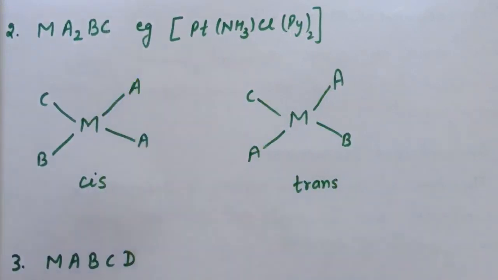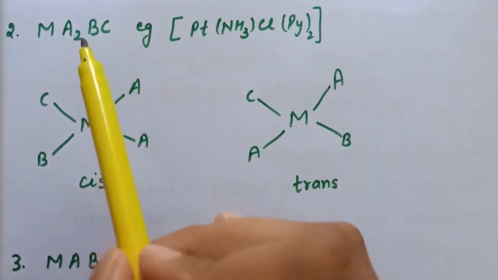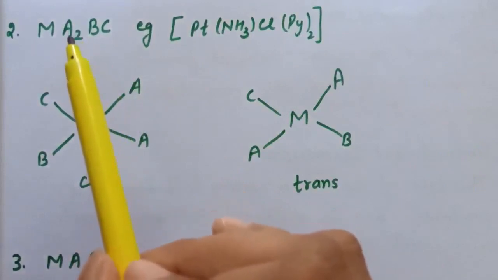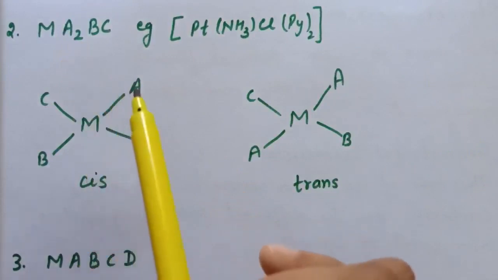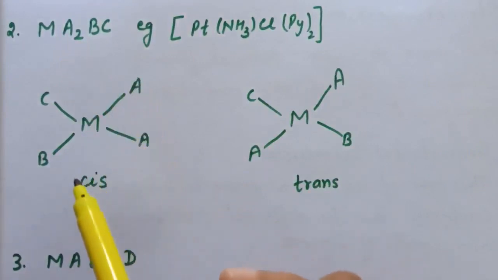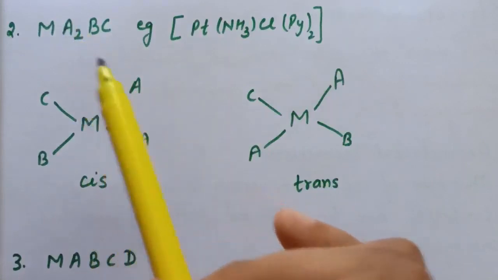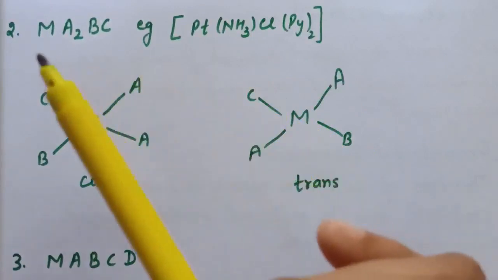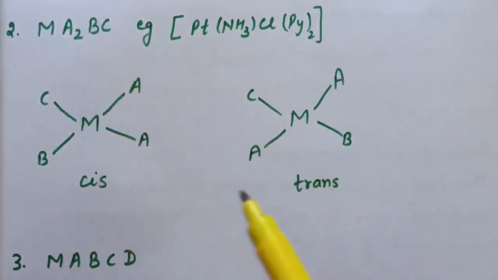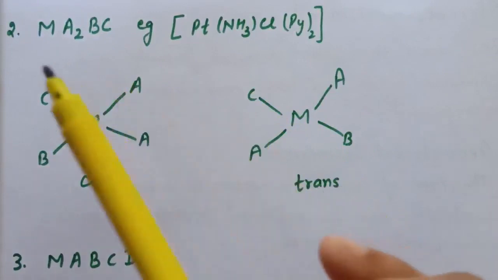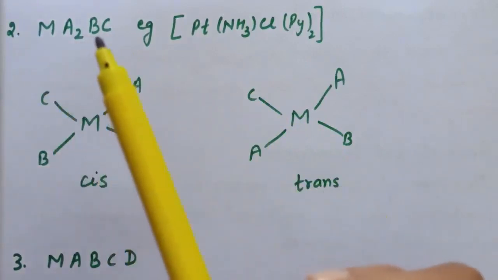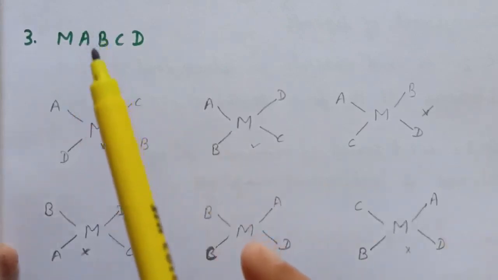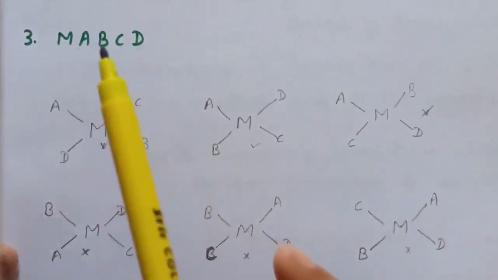Now in this case we can also define cis and trans with respect to A type of ligands. When these two A type ligands are adjacent to each other, then that is known as cis, and when these two A ligands are opposite to each other, then that is known as trans. So in Ma2BC type, cis and trans isomers also exist, that is this type also exhibits geometrical isomerism. Now the third type is MABCD type. Here we have four types of ligand.